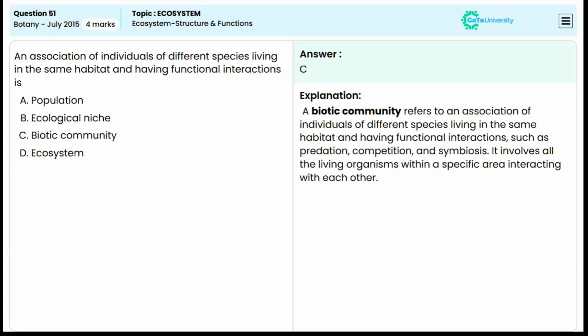Moving to the next question from July 2015. An association of individuals of different species living in the same habitat and having functional interactions is what? Option C, biotic community. Individuals of different species living in the same habitat having functional interactions. They are interacting. That is a biotic community.